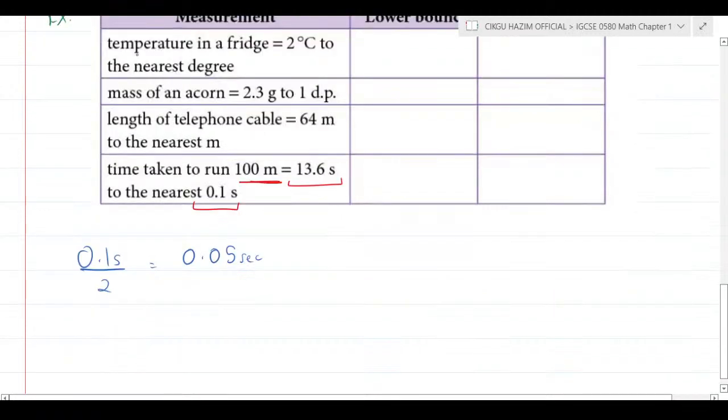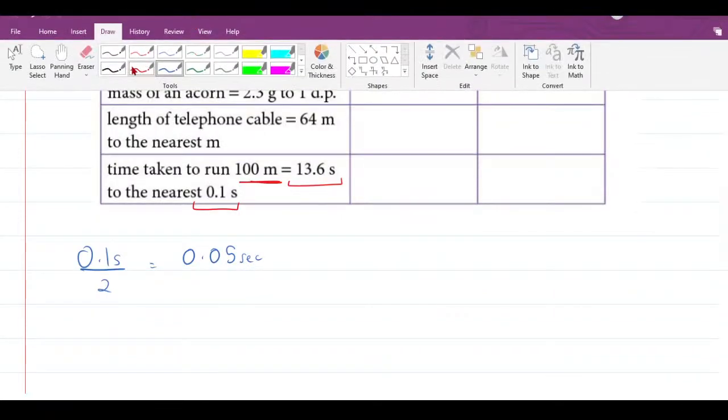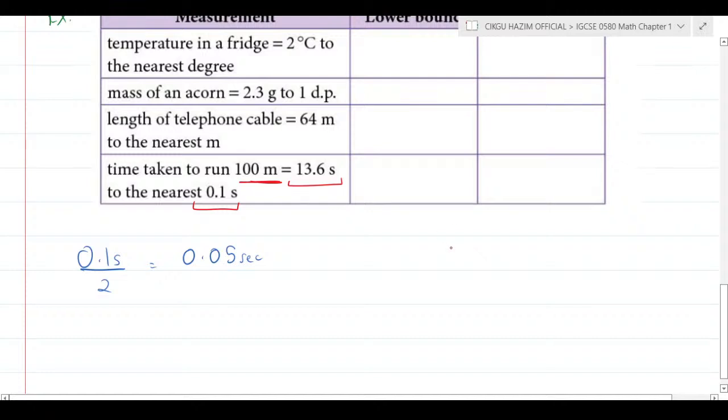Then you take the actual value, 13.6 seconds, and plus and minus 0.05 second. Your upper boundary is 13.65 seconds, and your lower boundary is 13.55 seconds.